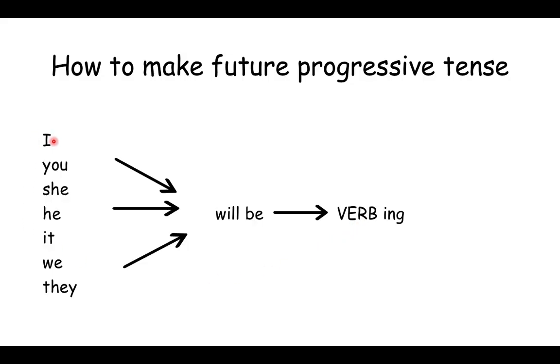So we learned that we first start by choosing who we're talking about or what we're talking about. Then we say will be, and then the verb that we use, we need to put an ing at the end. So, for example, I will be drive. Okay, so the verb is drive, and we need to put an ing on the end, or an ing sound. I will be driving to work. That's how we make it.